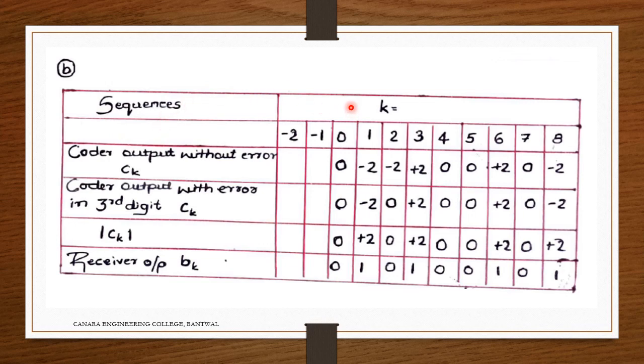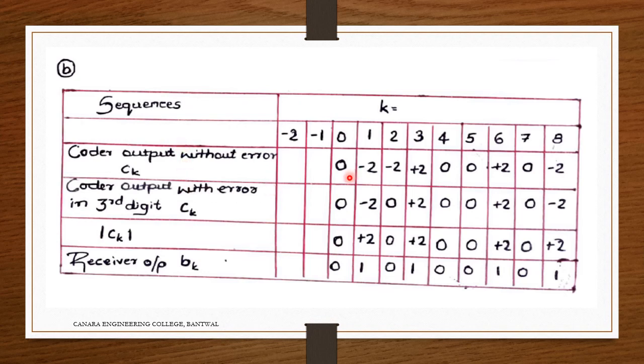Okay, so before getting into it, what is the thing we are doing here? The same thing we did in the previous problem. But what is the condition here? The condition is that there is a precoder, and also we need to tell that the second bit has an error. So, the coder output without error.